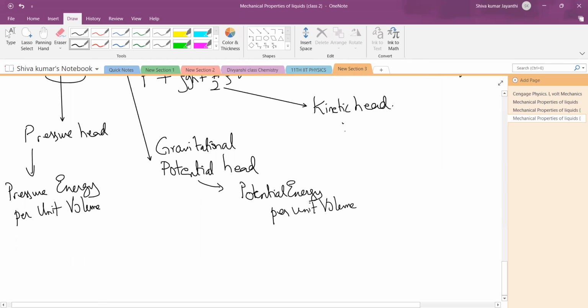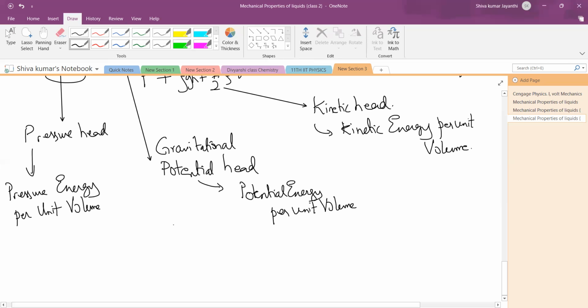Kinetic energy definition I'm telling you, per unit volume. Okay, children, both of you understood this small thing? Yes, sir. They are the definitions.